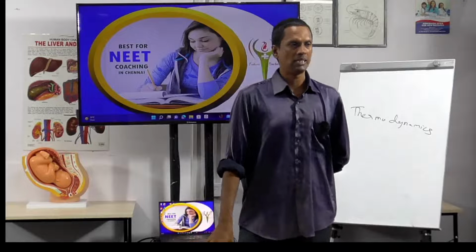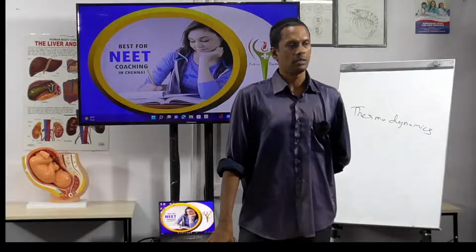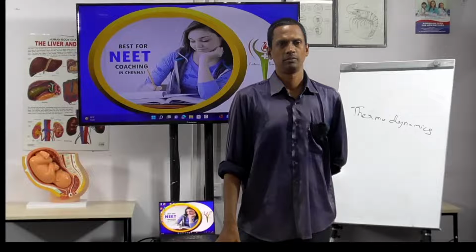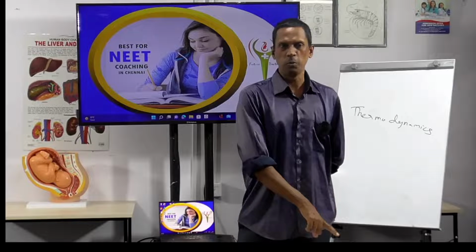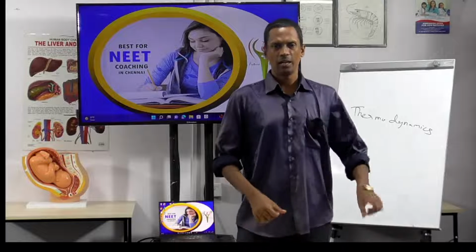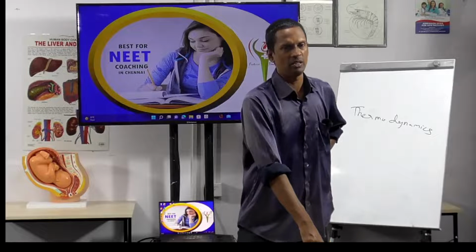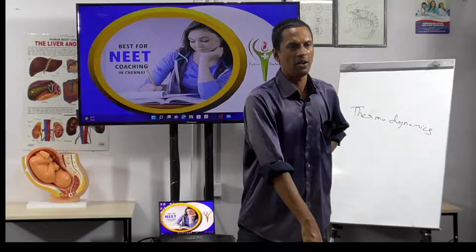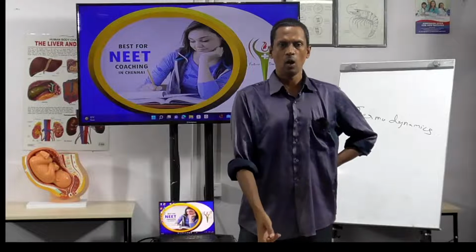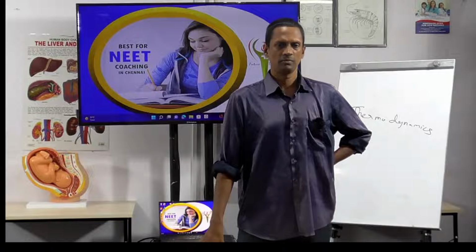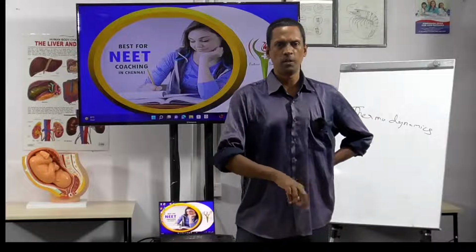What is the input? Steam. Work done is the energy by which the energy is supplied to the vehicle to move it. Then the output is the steam.